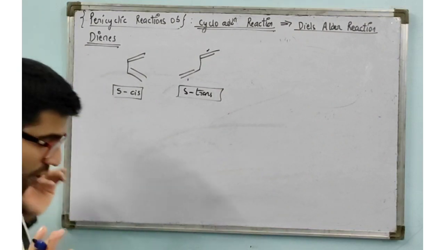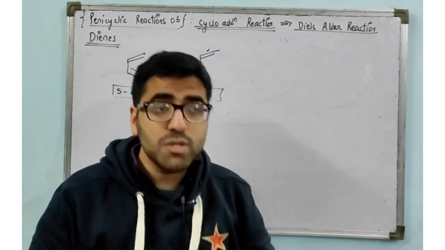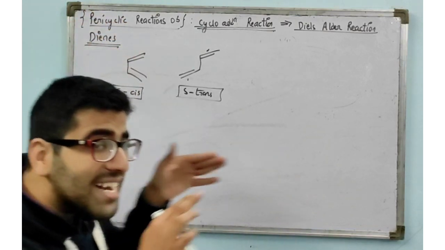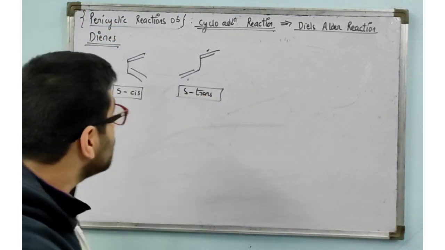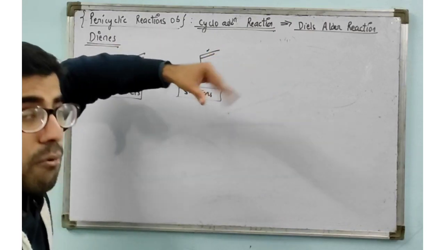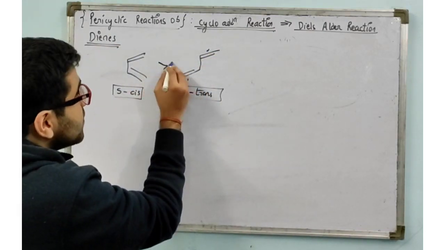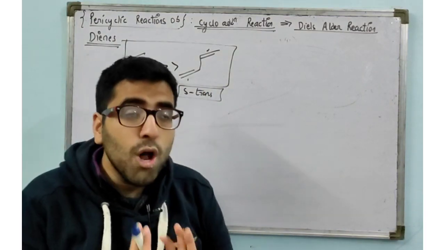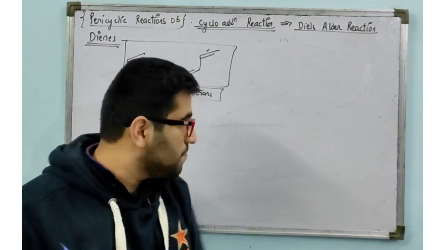Always remember, for the Diels-Alder reaction or the 4 plus 2 cycloaddition reaction, these pi bonds are going to be added onto the dienophile. So we need them on the cis side, both on the same side. So sigma cis will have a higher rate of reaction than sigma trans. Always remember this, first of all.